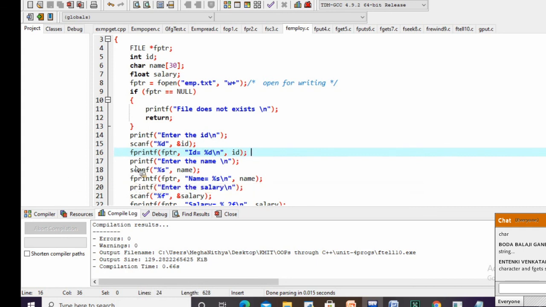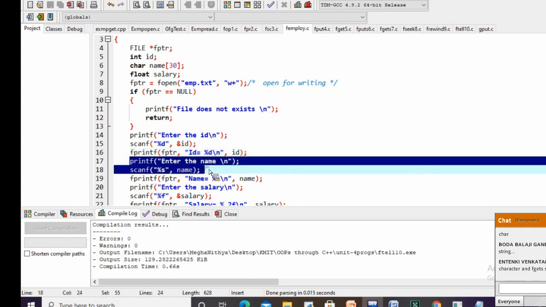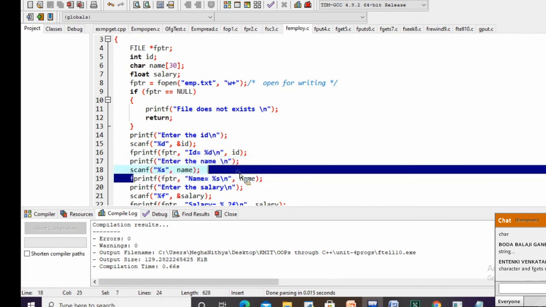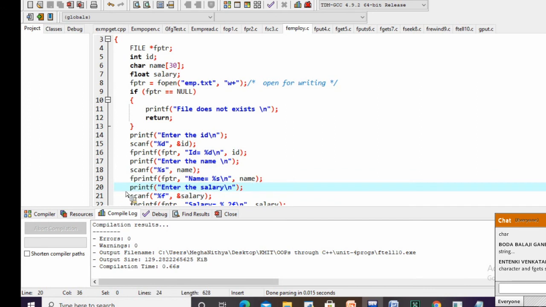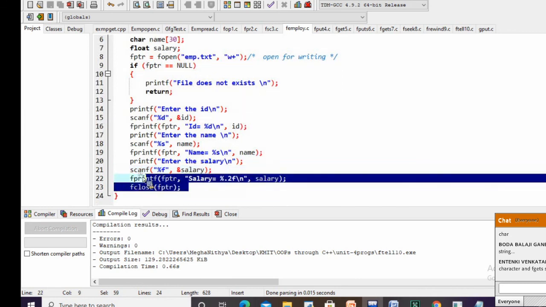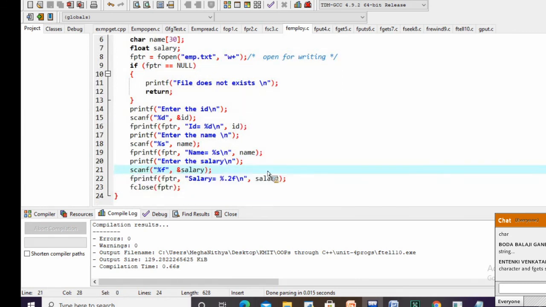Then name I'm reading through the keyboard using the scanf function. The same I'm trying to print onto the file by using the fprintf function. Then salary of an employee I'm reading. Then I'm trying to print the same onto the console here. Is the example clear everyone?